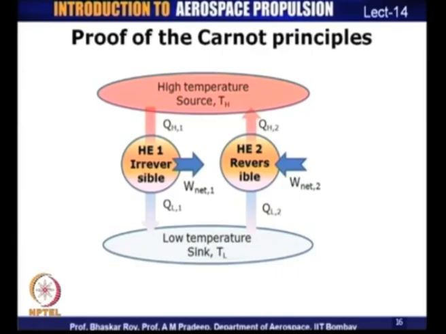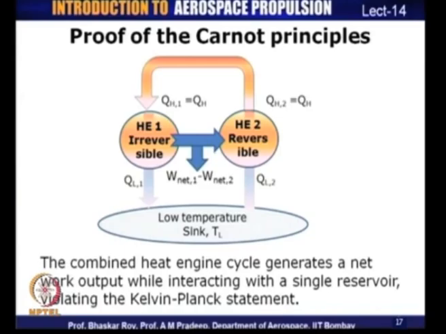Now that we have a heat engine which is now transferring heat to the high temperature source, it should be possible for us to transfer heat from the reversible heat engine to the irreversible heat engine, which is what is done here. So, if you combine heat engine 1 and heat engine 2, heat engine 1 of course being an irreversible heat engine, heat engine 2 being a reversible heat engine, the output of the reversible heat engine, which was QH2, let us say it is equal to QH, can be used as an input to the irreversible heat engine, which is again QH.